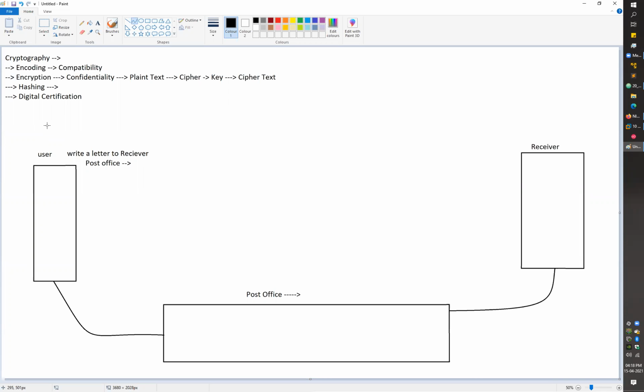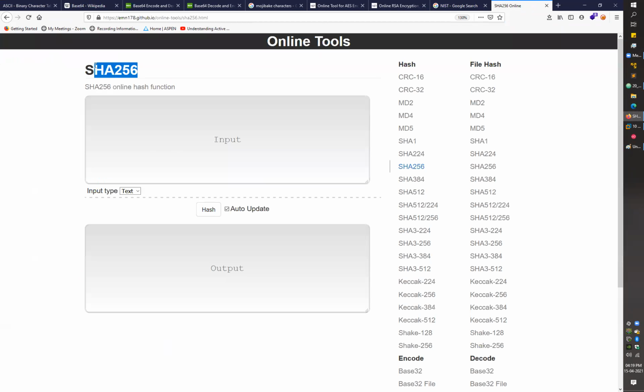If I just clear these things and give you an example for the hashing part, let me go with online hashing. Let's go with this first website, and I'm going to use multiple algorithms for the hashing again. SHA-256 is just one of them. Again, SHA stands for Secure Hashing Algorithm. You have multiple hashing algorithms which you can use for different things. You can use CRC, you can use MD, you can use SHA. We have different algorithms, and we have different versions for the SHA.